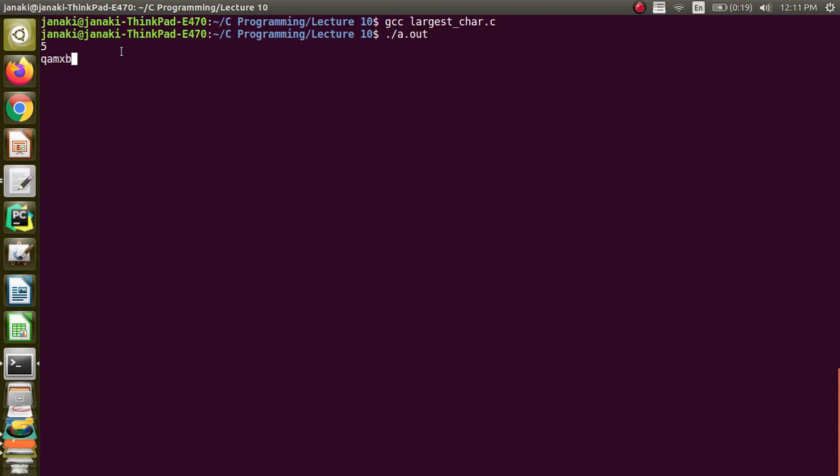Actually, if I give a space or a new line character, GCC takes this as the end of the input. So I am giving continuously. When I am giving the format string as %c, it reads only one character at a time, so that's not a problem. You see that max is X.